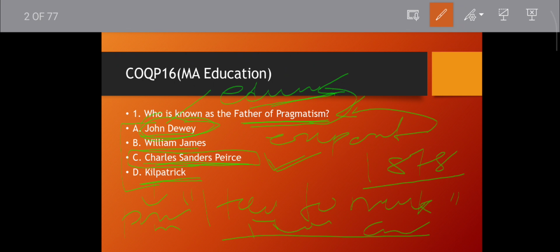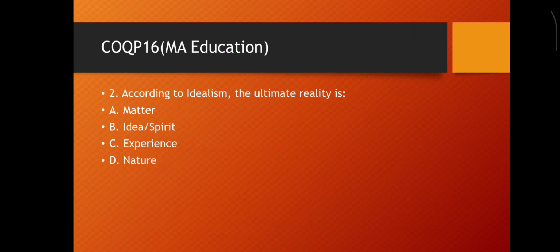He is also known as the father of progressivism. The principle of school as a miniature society was developed by John Dewey. So all are important. Then move to the next question.